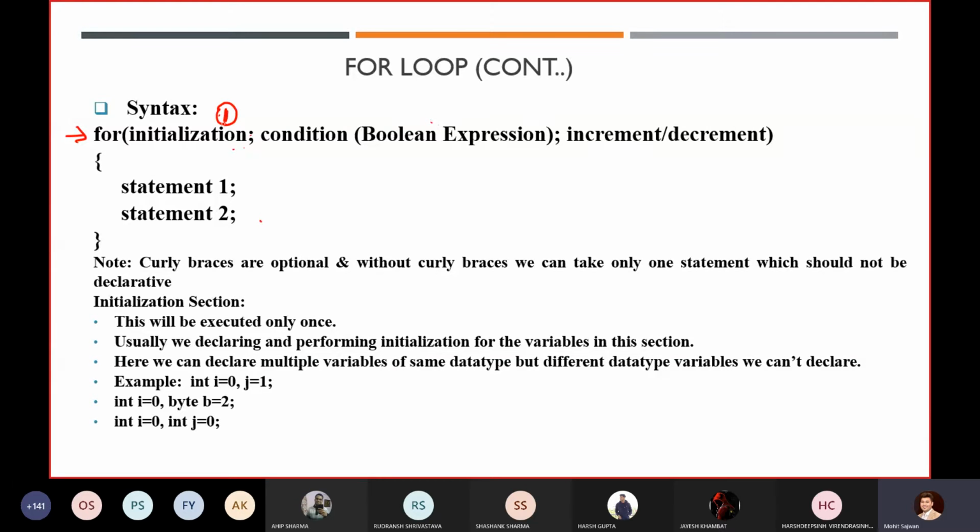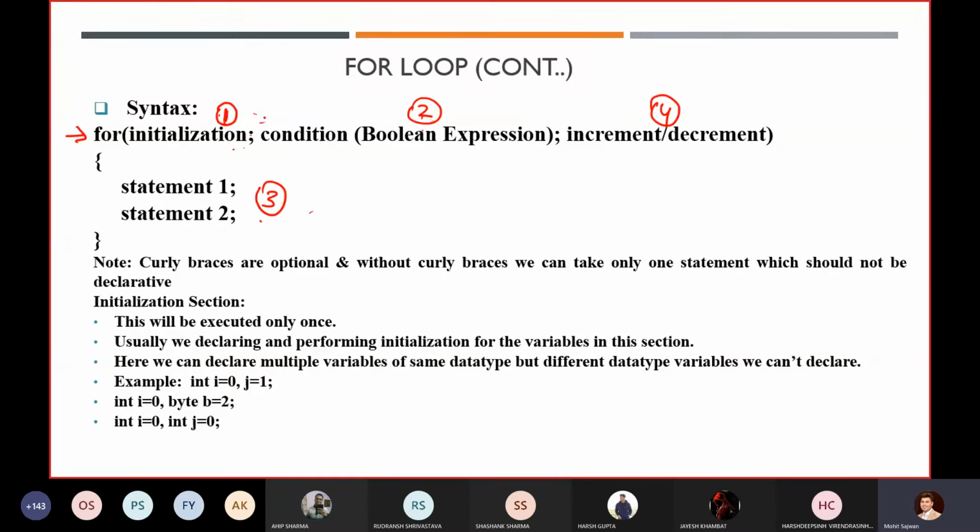Then it checks the condition, whether it is true or false. Then it goes to your statements. Then it goes to your increment and decrement.